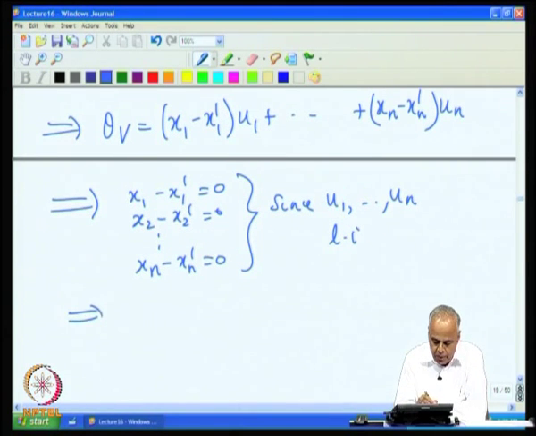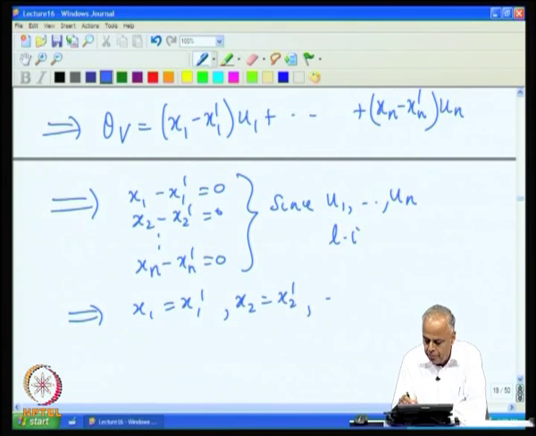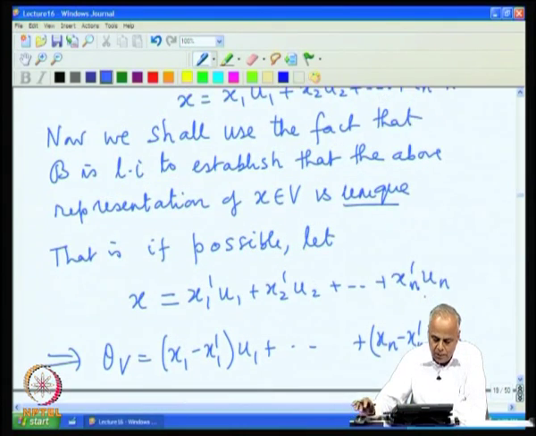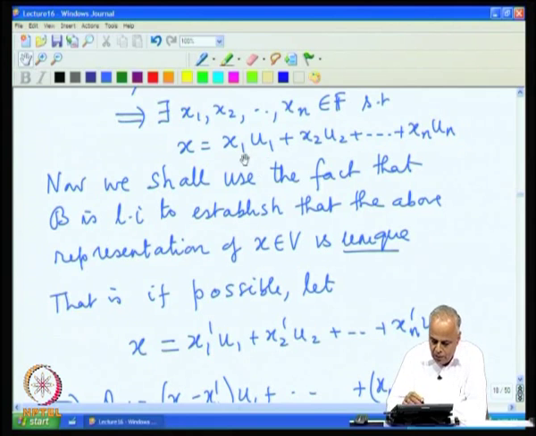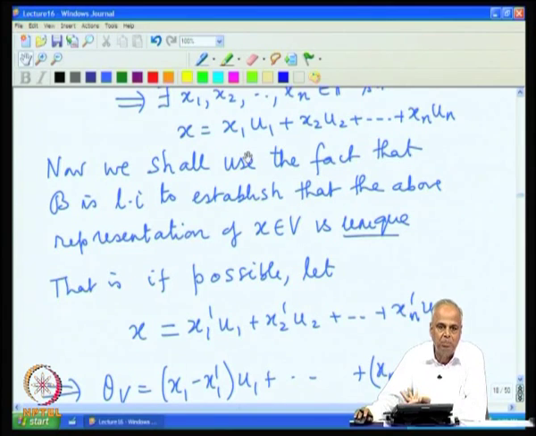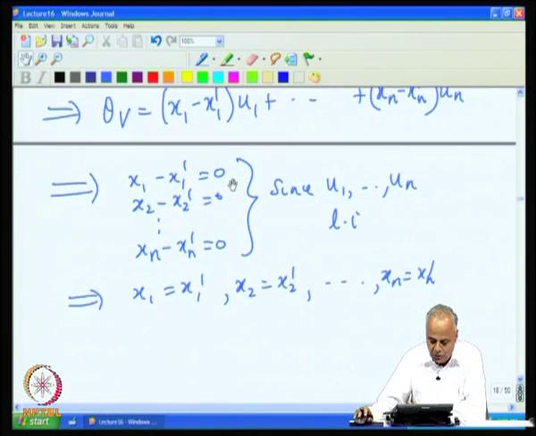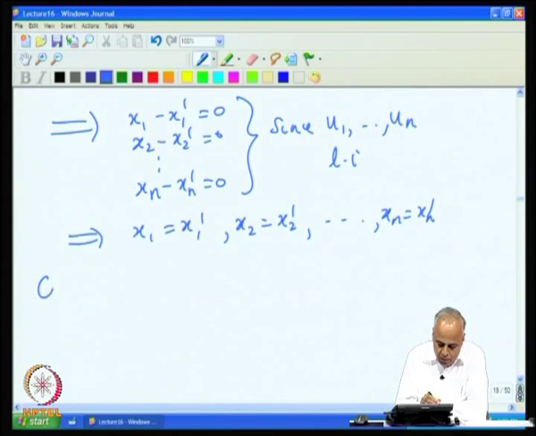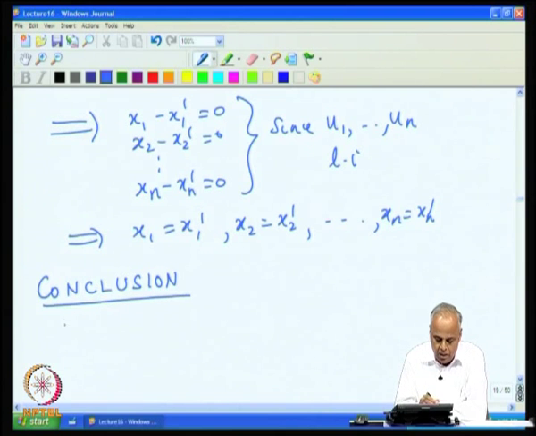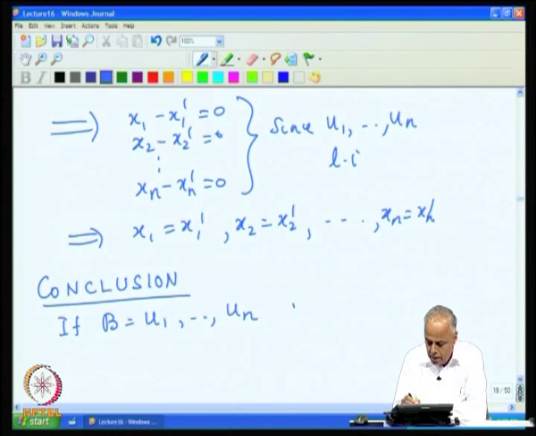So that says x1 equal to x1 prime, x2 equal to x2 prime and so on, xn equal to xn prime. So these two representations are the same. There cannot be any other different representation; both must be the same representation. So therefore, what is the conclusion that we have? The conclusion is, if B equal to u1, u2, ..., un is an ordered basis for V, then